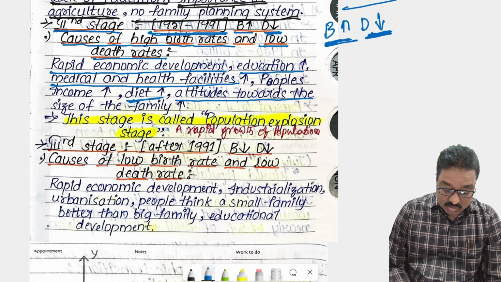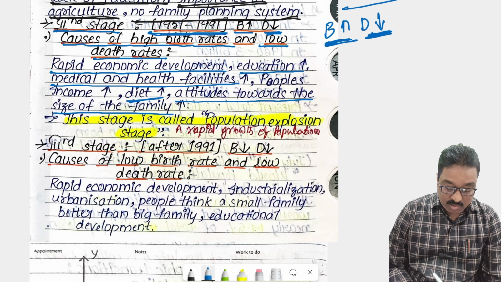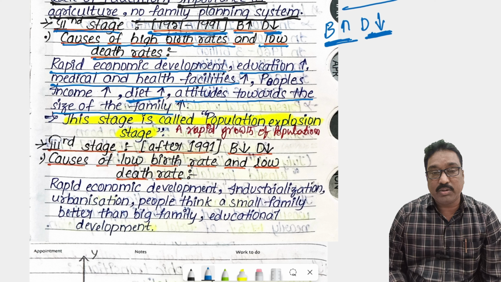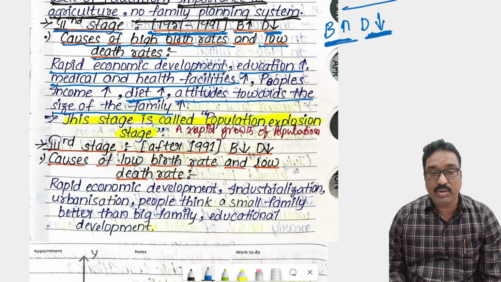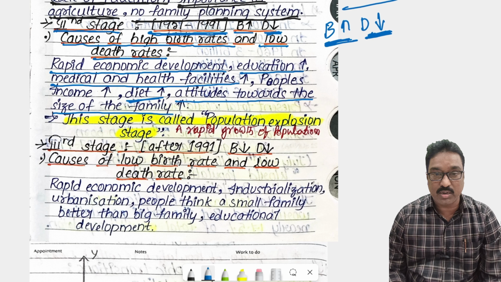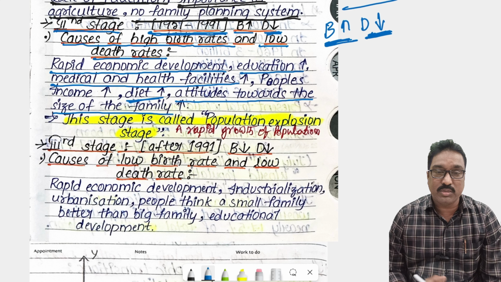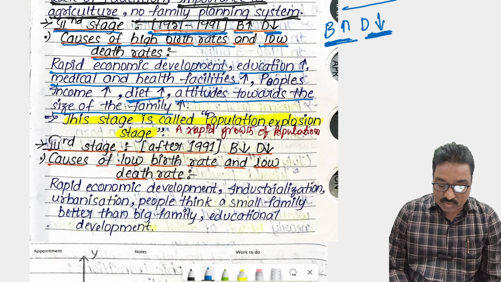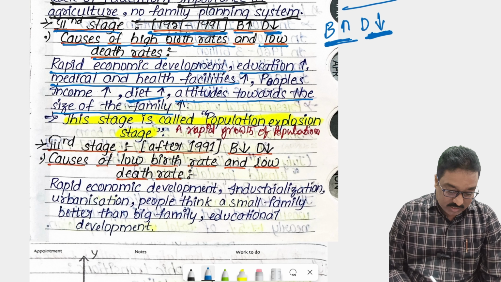And attitudes towards the size of the family. When educated people are there in the country and education is developed, automatically people's attitude also changes. A small family is better than a big family, and everyone tries to control the size of the population. That's why the death rate also decreases.